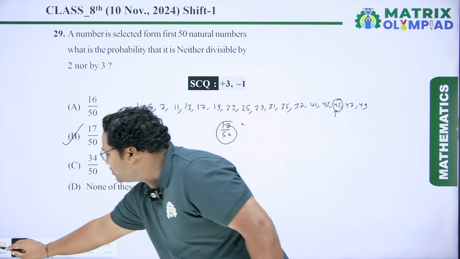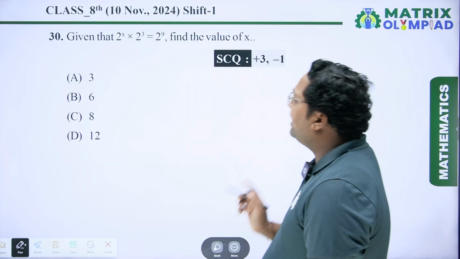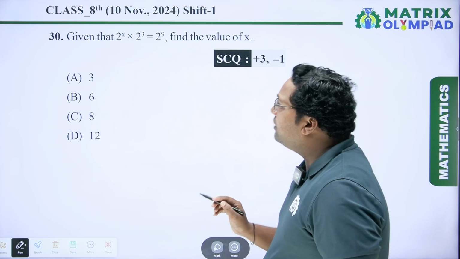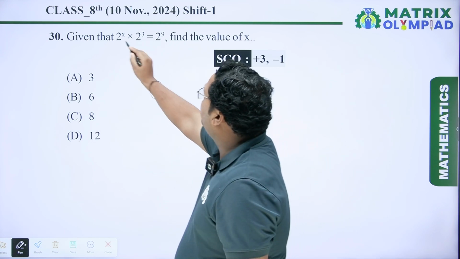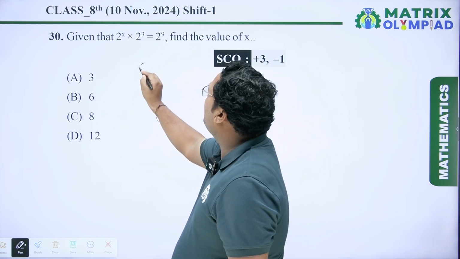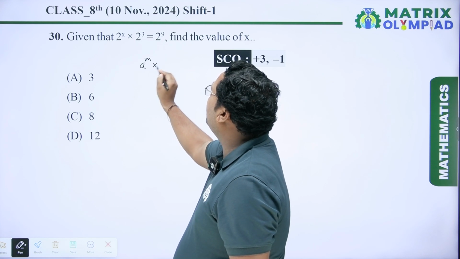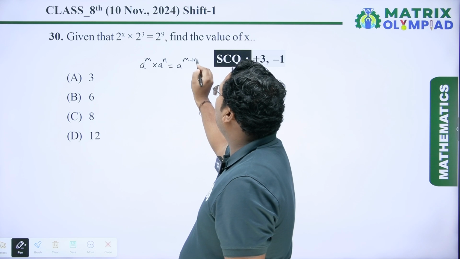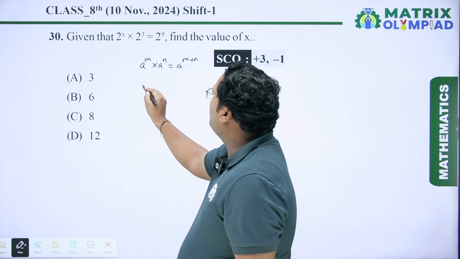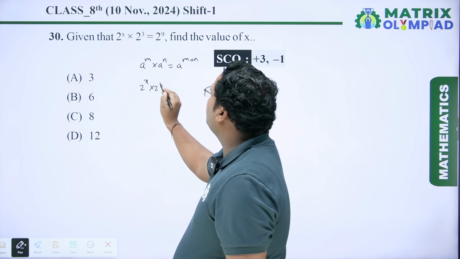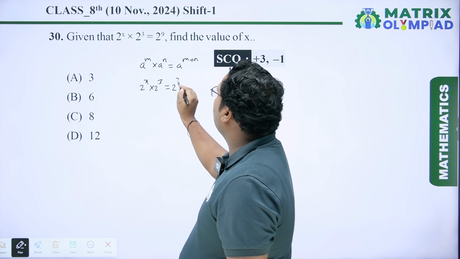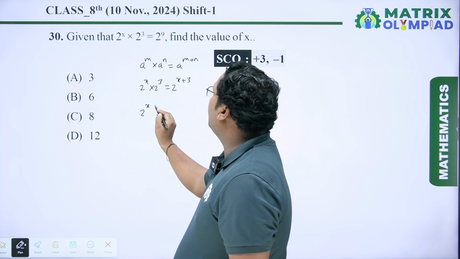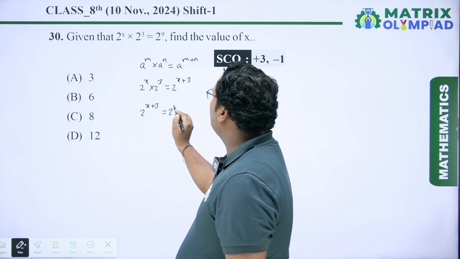Now coming to the next question. Given that 2 to the power x into 2 to the power 3 equals 2 to the power 9, find the value of x. Here the bases are the same, so we apply one property: a to the power m into a to the power n equals a to the power m plus n. So 2 to the power x into 2 to the power 3 is equal to 2 to the power x plus 3, and it is given 2 to the power x plus 3 equals 2 to the power